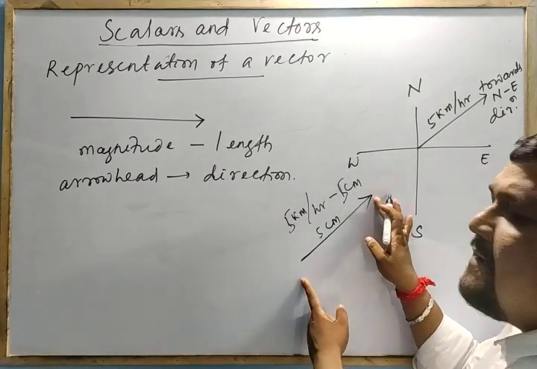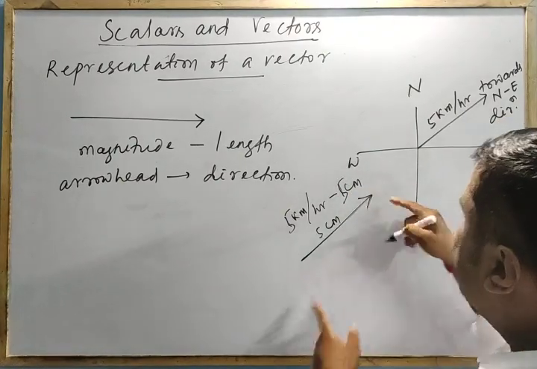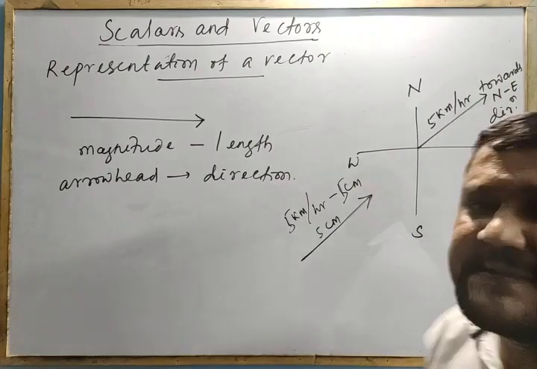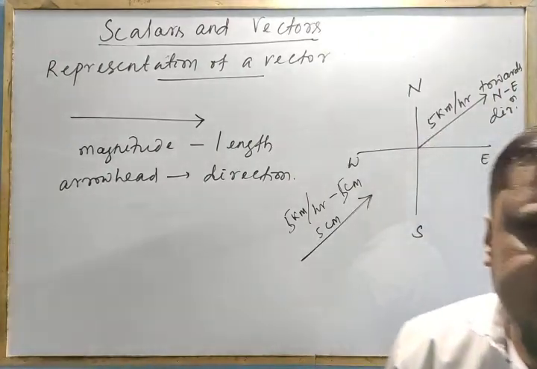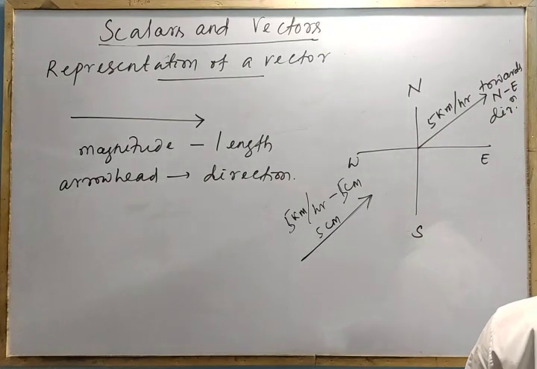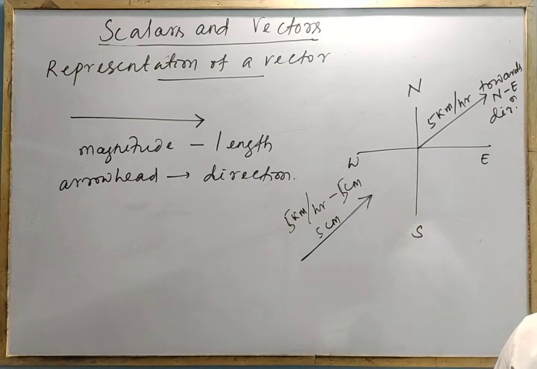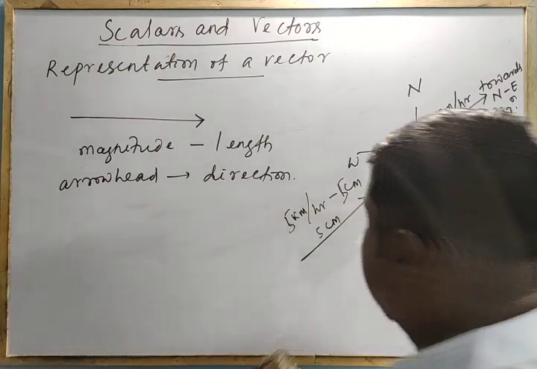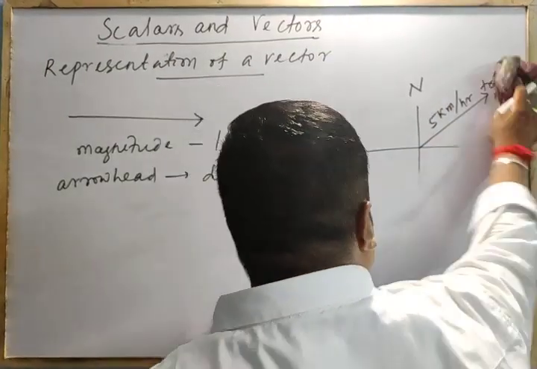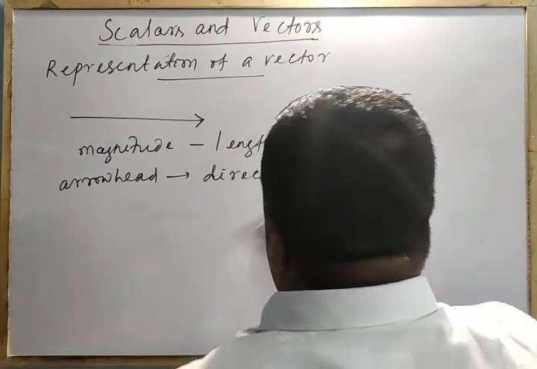So I show the magnitude, and the arrowhead gives you the direction, that is towards the northeast. This is the representation of a vector. Clear? In a simple notation, this is how you can represent a vector. Okay.